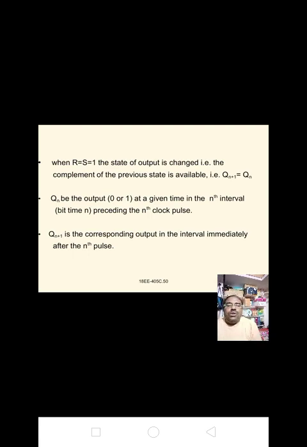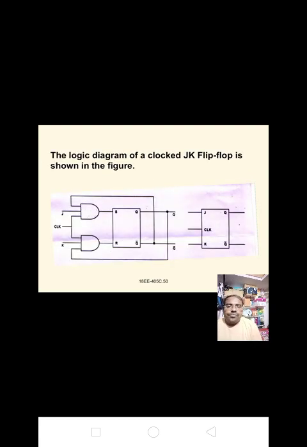When R equal to S equal to 1, the state of the output is changed. That is, the complement of the previous state is available, that is, Qn plus 1 equal to Qn bar. Qn is the output at a given time in the nth interval preceding the nth clock pulse. Qn plus 1 is the corresponding output in the interval immediately after the nth pulse.